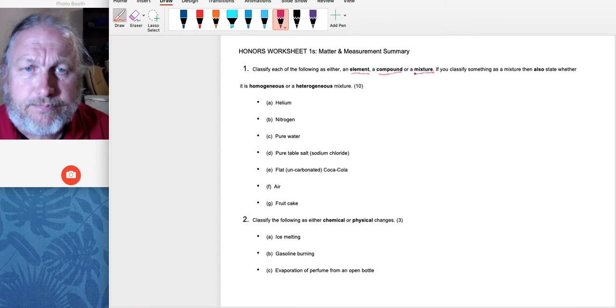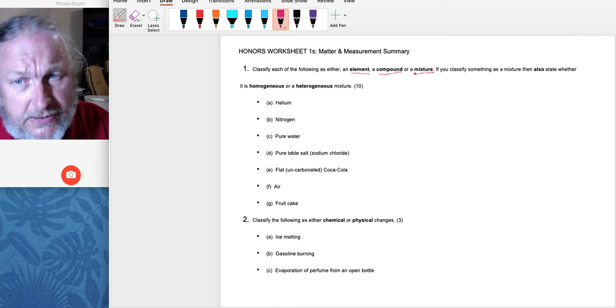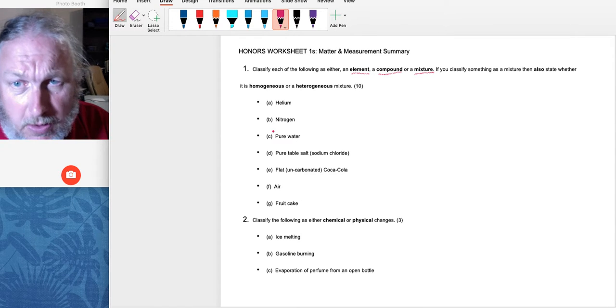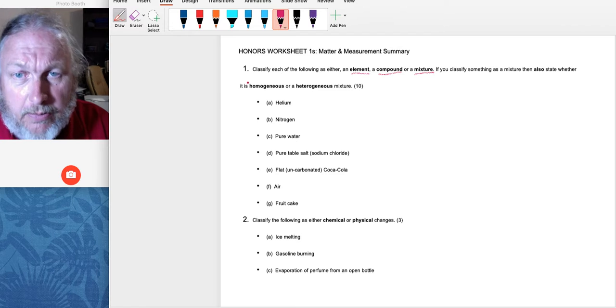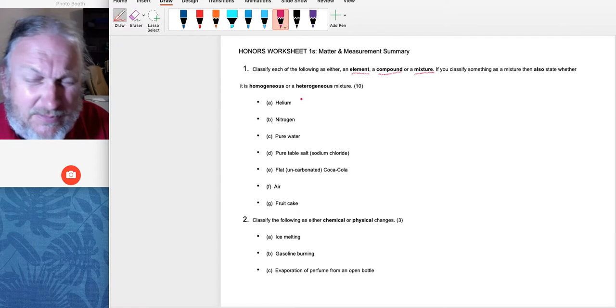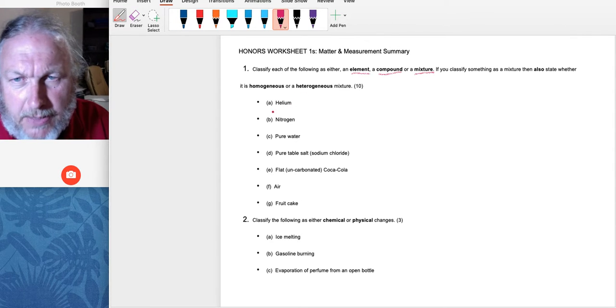All right. Now, if we have a mixture, it's either homogeneous, which means it's all the same throughout, or it's heterogeneous, which means it can be different from a sample on the top or a sample on the bottom.